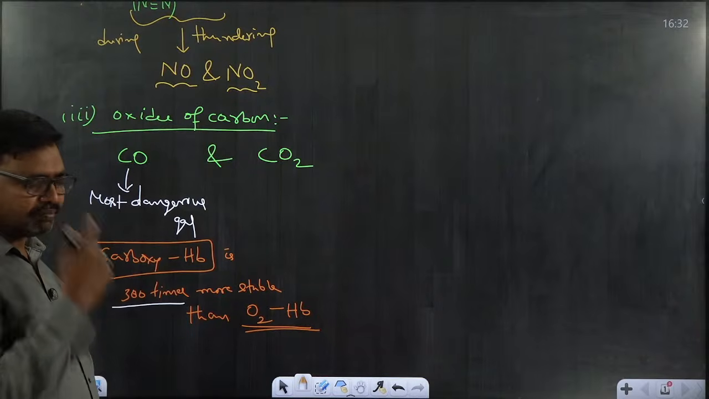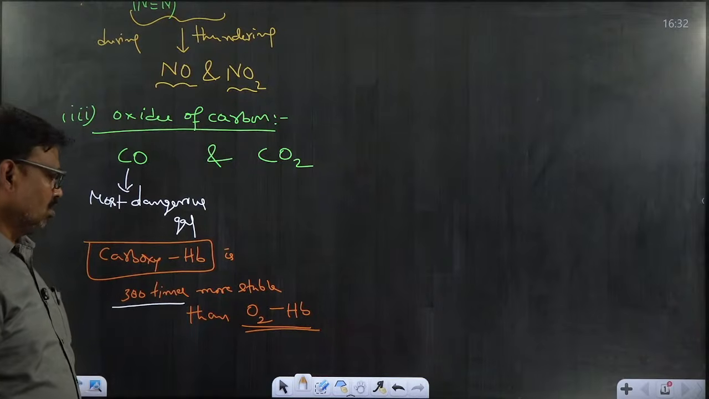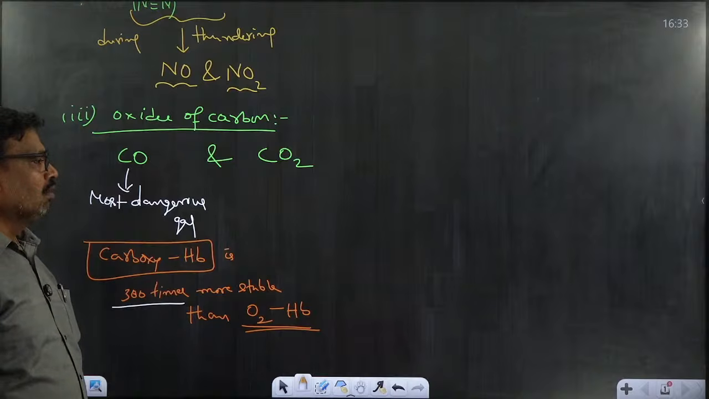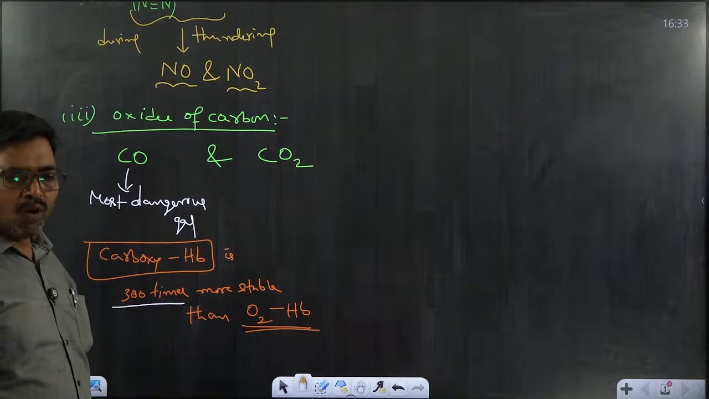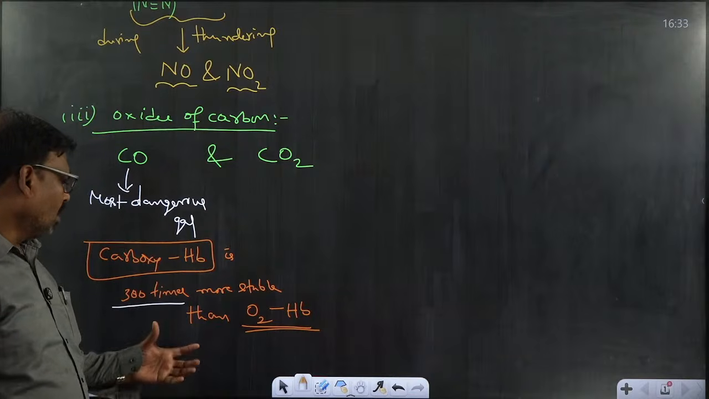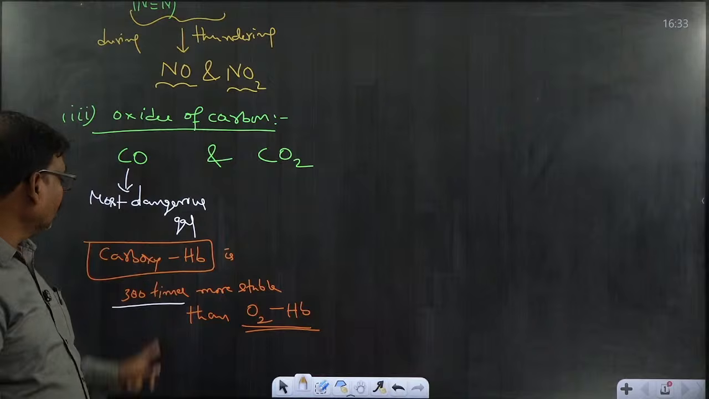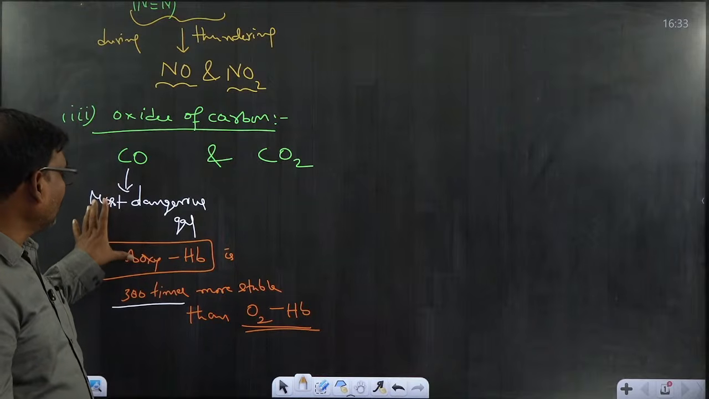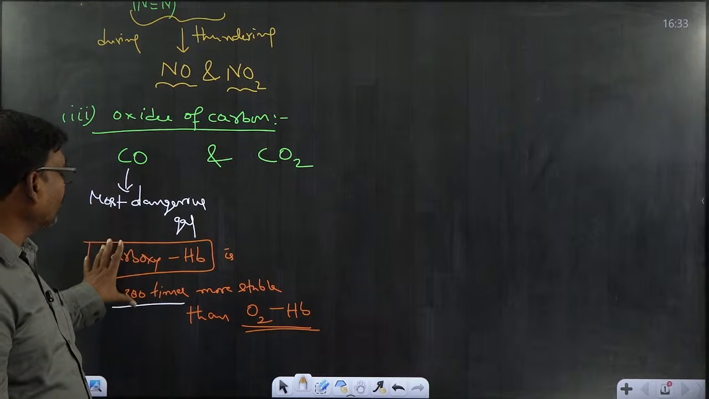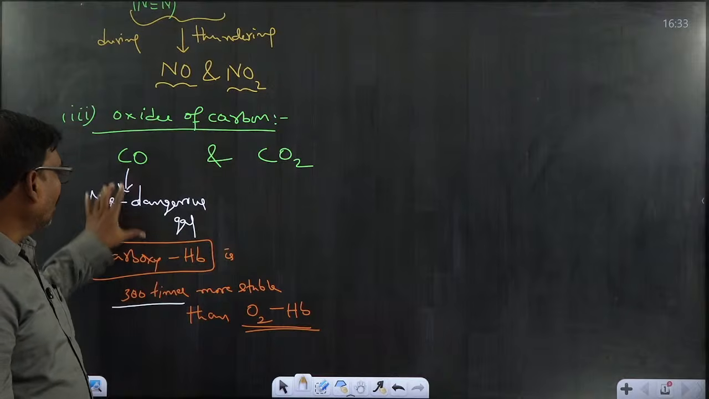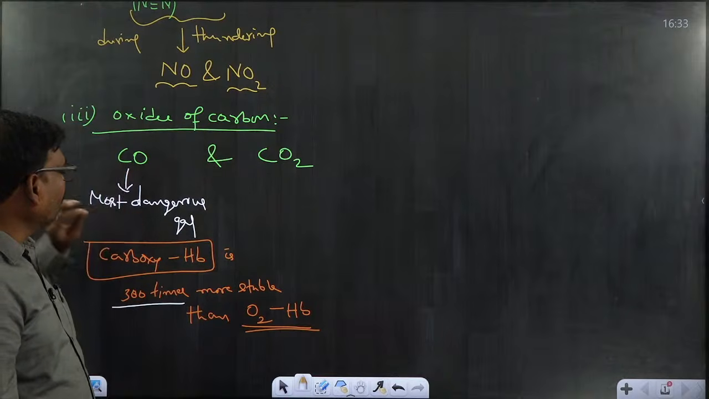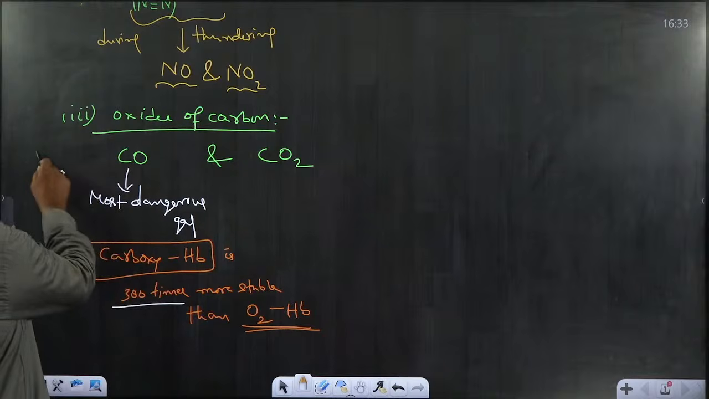Let us take burning of eyes, vomiting sensation, and even a high level will cause coma or even death. So the presence of CO in atmospheric air is very dangerous. Actually, CO is released into the atmosphere from vehicles.